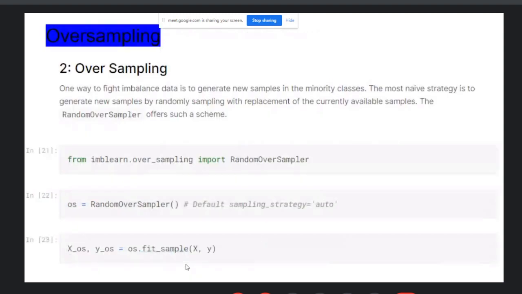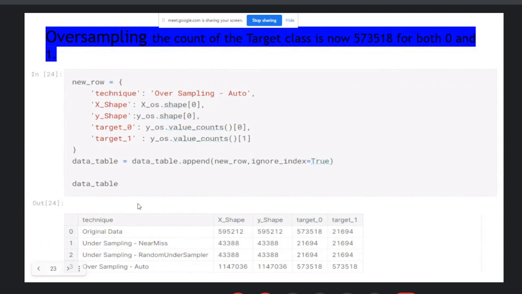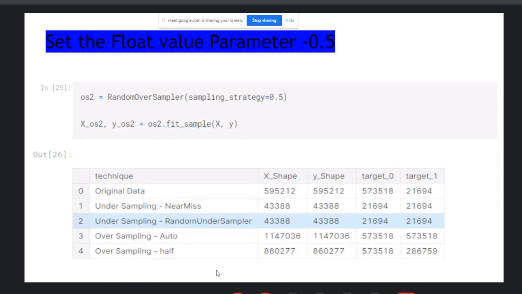Okay, oversampling. In oversampling, you increase the samples, right? The original data is around 6 lakh. After undersampling with near miss, it's around 43,000. Then random undersampling is around 43,000, and after the oversampling, it's around 1 crore something. So you increase too much data using oversampling. The oversampling of the target class is now 5735184 for both 0 and 1. So the basic thing is, use different parameters, different libraries, and just manage the data sets.